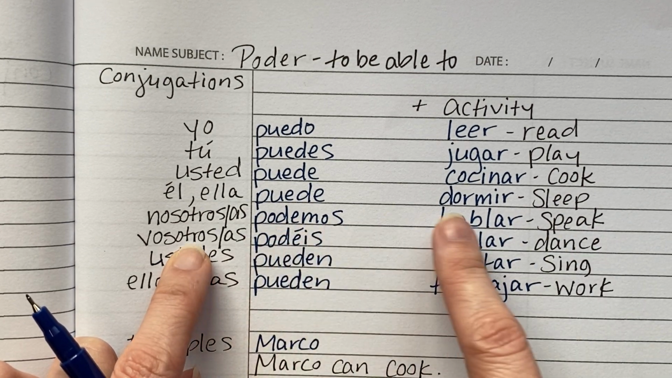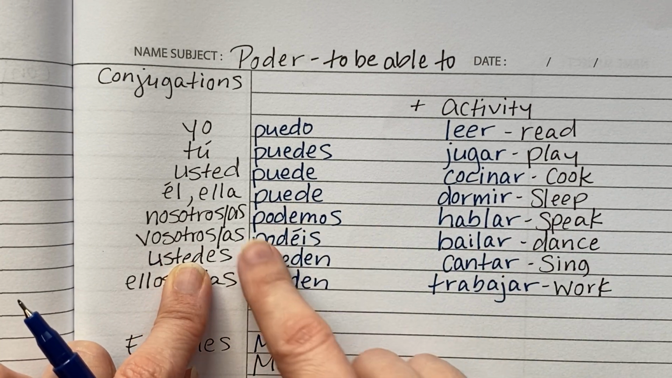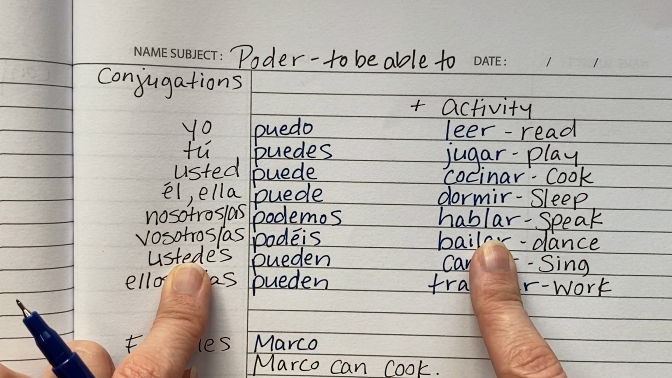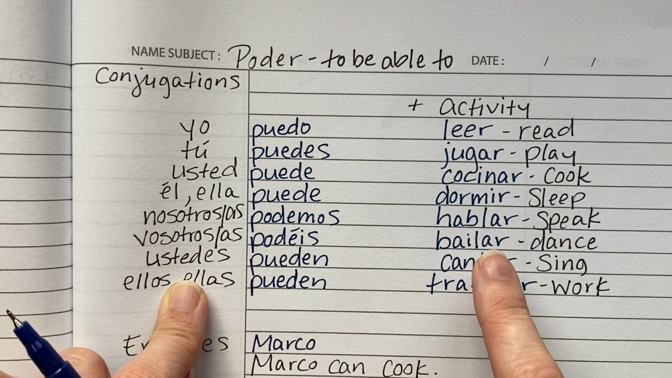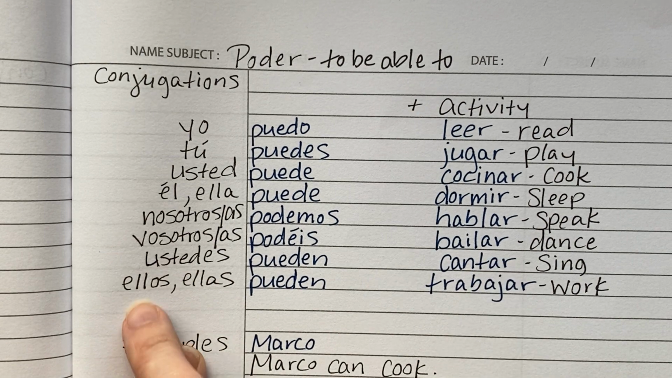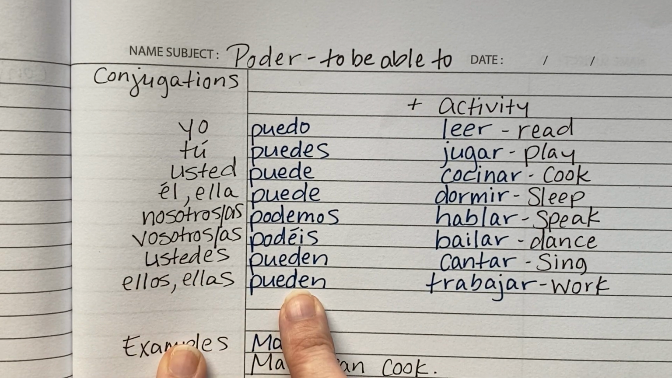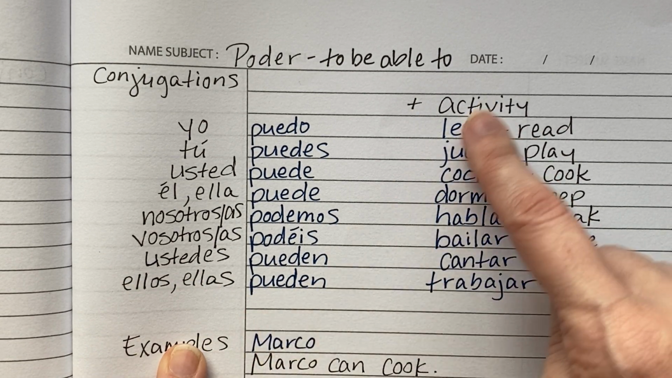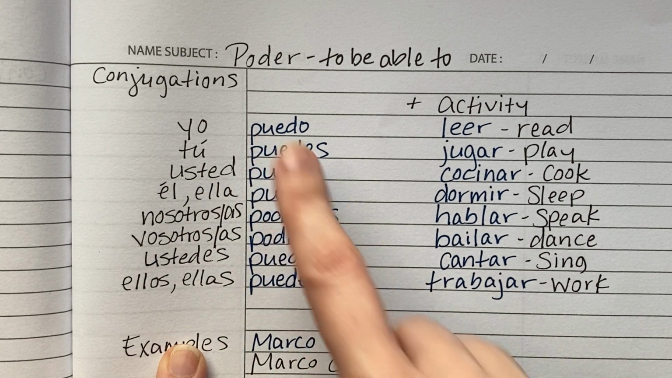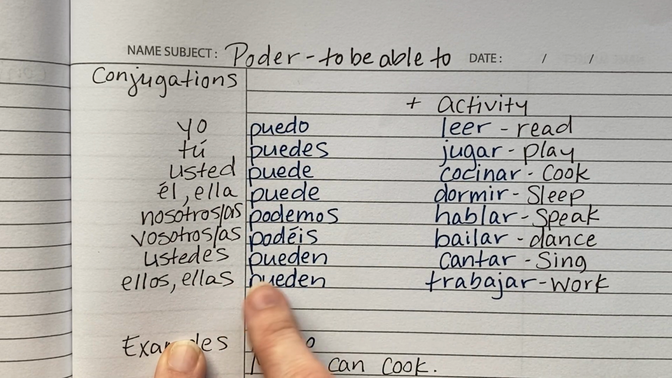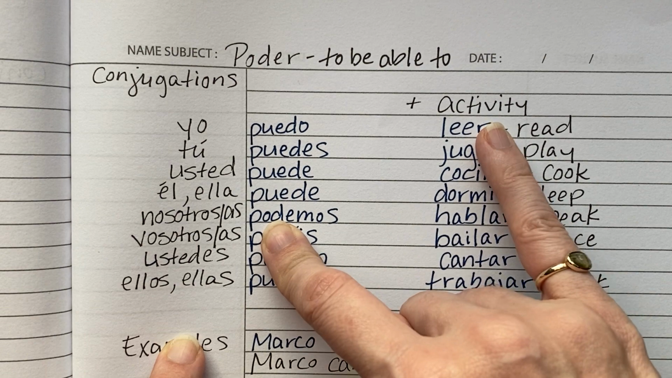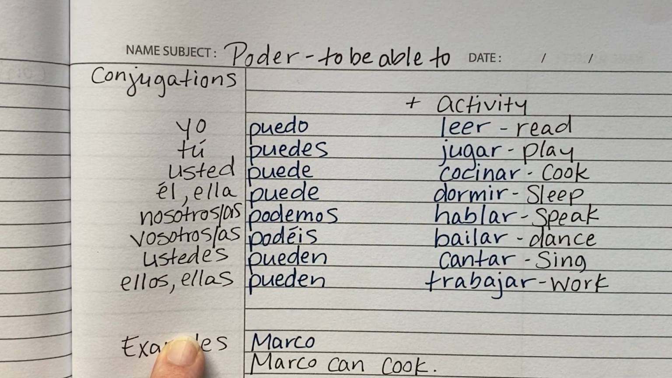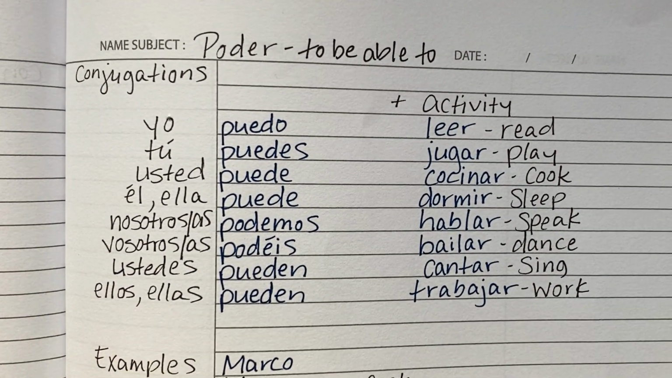Nosotros podemos hablar español. You guys can dance. Podéis bailar. Or in the ustedes form, you guys can sing. Pueden bailar. They can work. Ellos or ellas pueden trabajar. And of course, you can mix and match, right? I can work. Puedo trabajar. We can read. Podemos leer. Okay, so let's look at some examples.